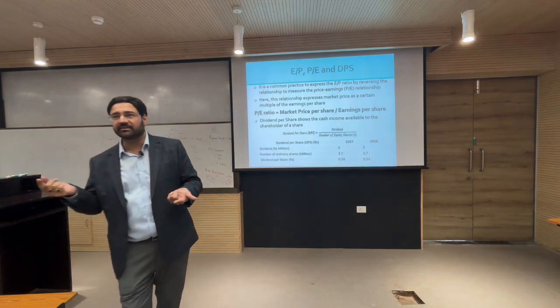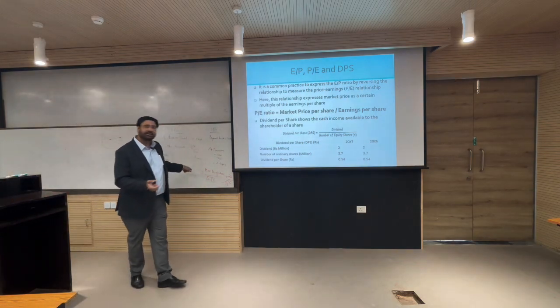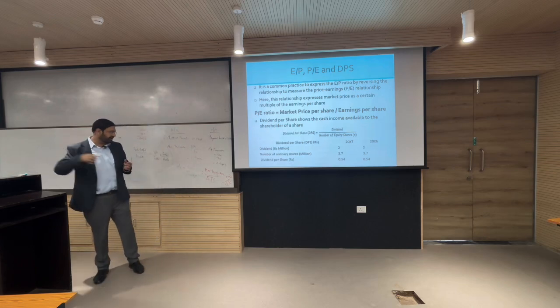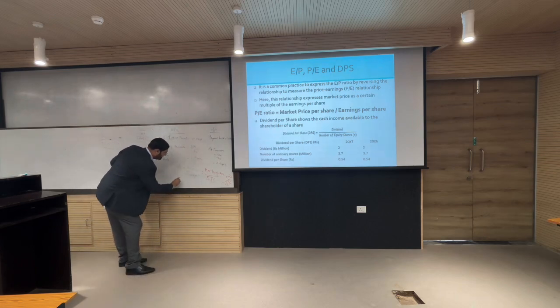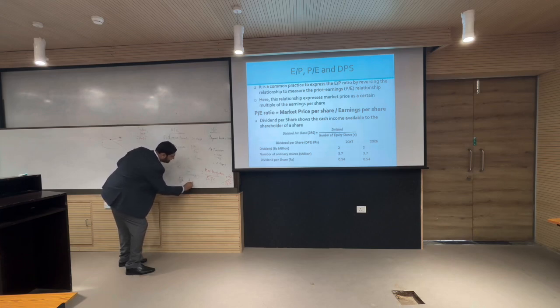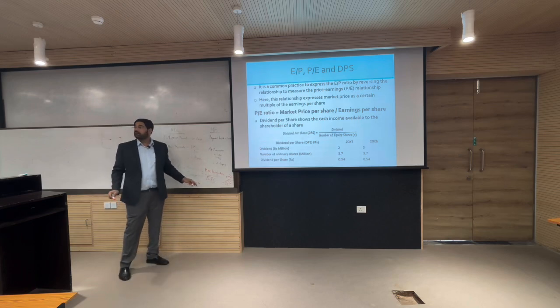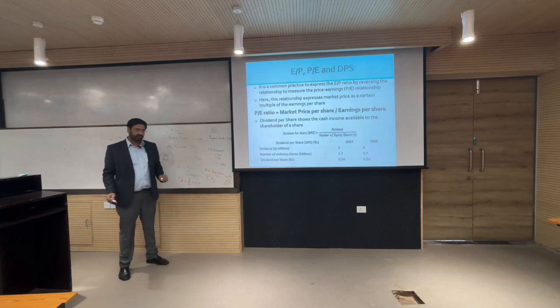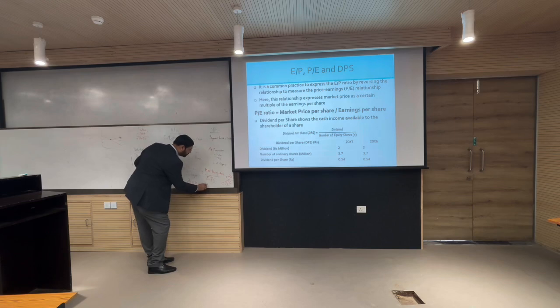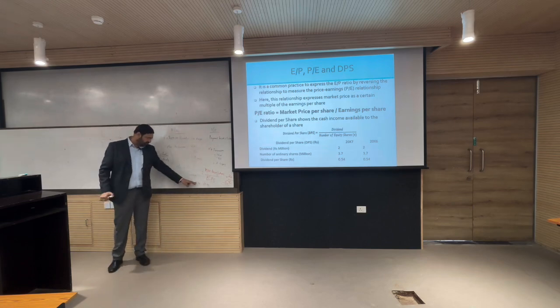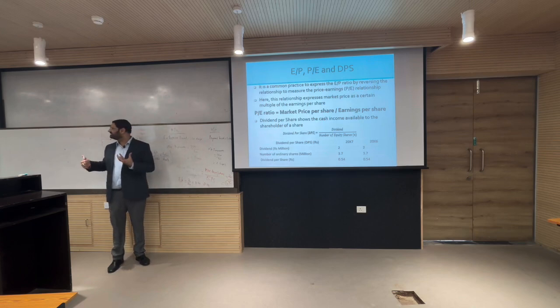Are you getting what I am saying? But EP is not so intuitive. In EP, what happens? EP ratio will be 2 divided by 20, therefore it is 0.10, and when the price rises to 50, it will become 0.02. So, the EP went from 0.10 to 0.02. Are you understanding anything out of it?